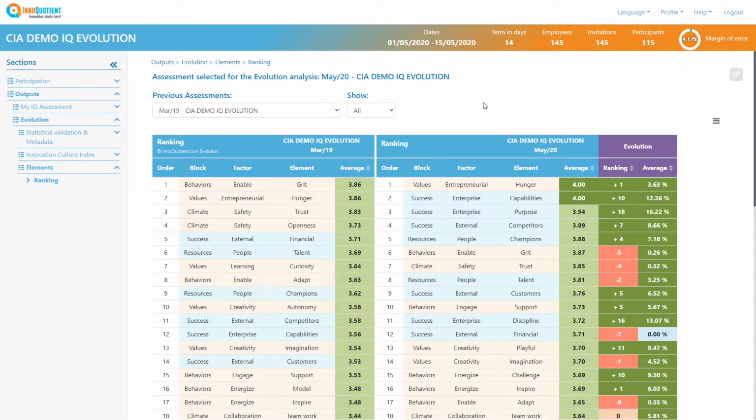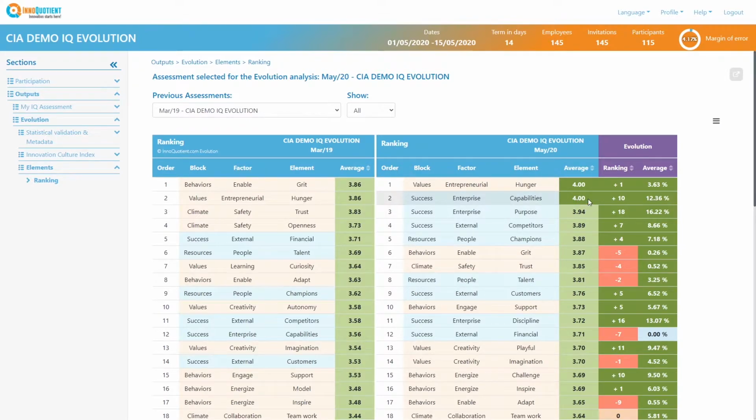In this section, we will be focused on the positioning of elements pursuant to their ranking. The left table shows the elements from previous assessments, ordered by ranking. And here we have the average obtained. The right table shows the ranking of elements from the current assessment. It has also the average obtained.